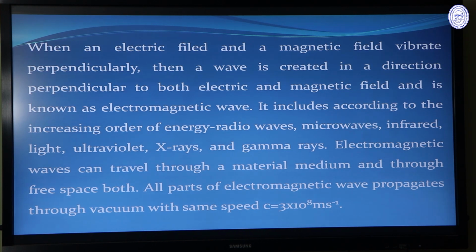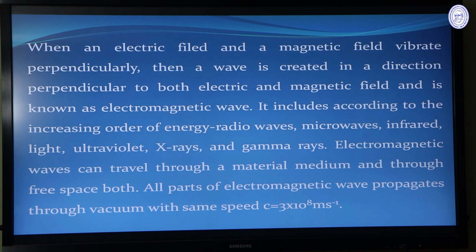Electromagnetic waves have different spectrum, and according to the increasing order of energy, it can be divided as radio waves, microwaves, infrared, light, ultraviolet, X-ray, gamma ray. Gamma ray wavelength is smallest and it has maximum energy of the electromagnetic spectrum.